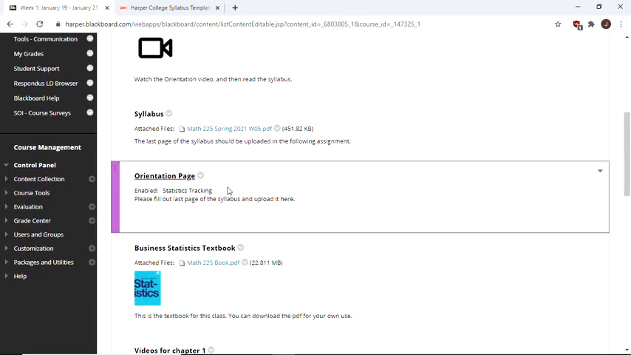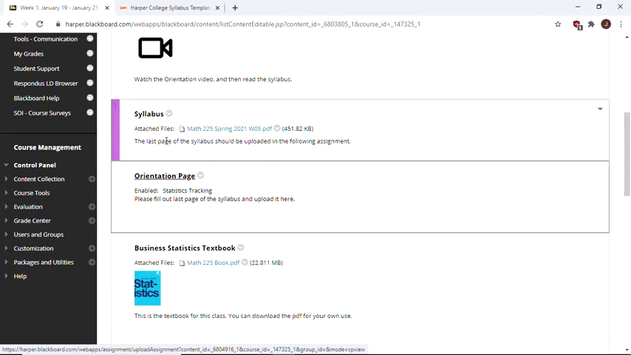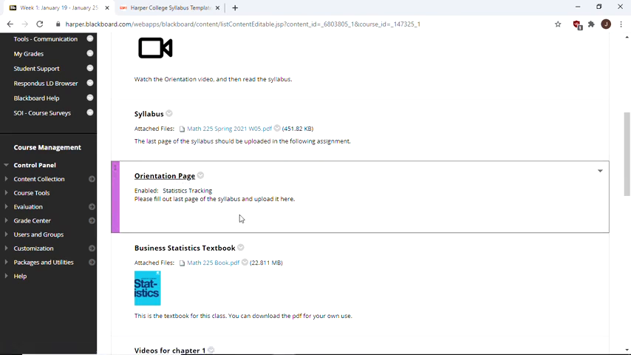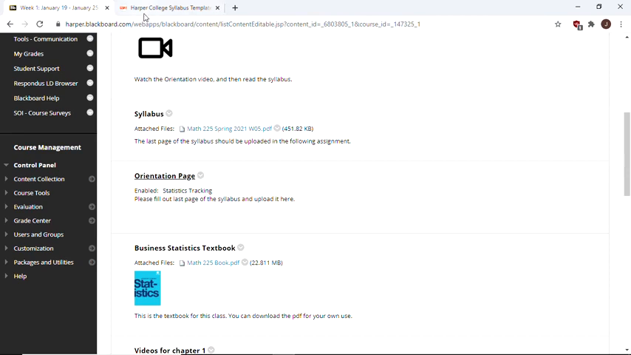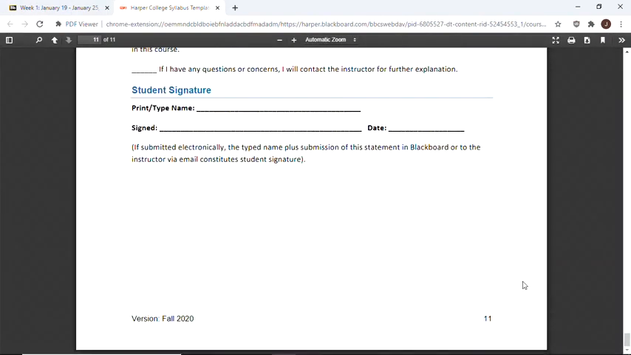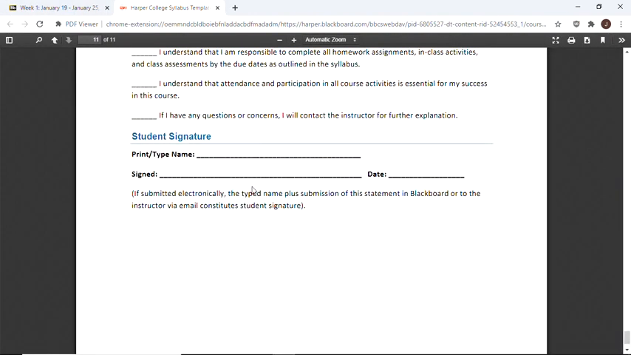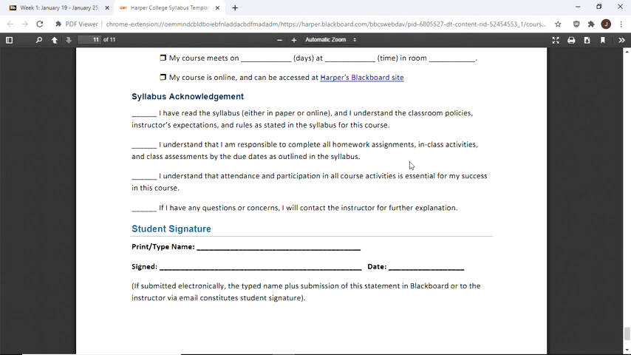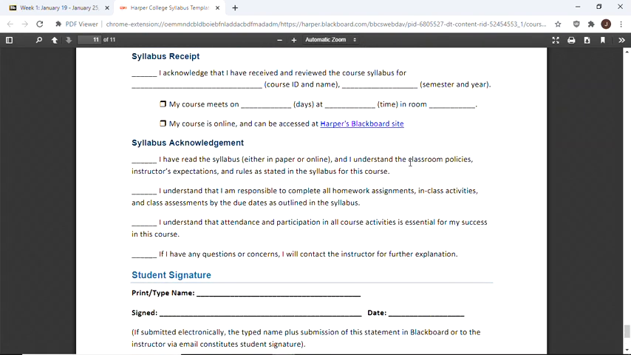So in week 1, orientation page, this is where you're going to be filling it out and uploading it. All right, you get the syllabus here, the orientation page. I want you to fill out the last page of the syllabus, which is this. So fill out your understanding, sign these as best you can with a mouse or whatnot, however it's set up. If you need to print out the last page, fill it out, take a picture of it, you can submit it that way too.